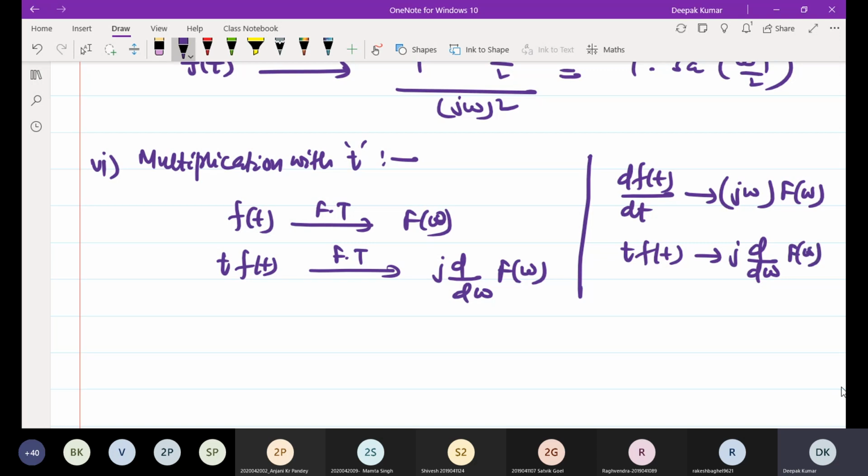Whatever is applied in the time domain and its result in the frequency domain will be reversed when you apply it in the frequency domain and the time domain. Accordingly, that will be vice versa applicable. Try to solve one example.